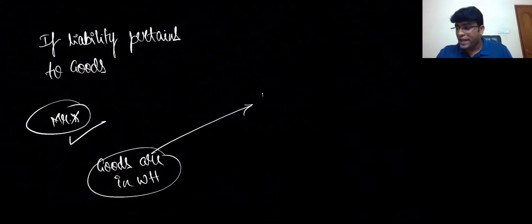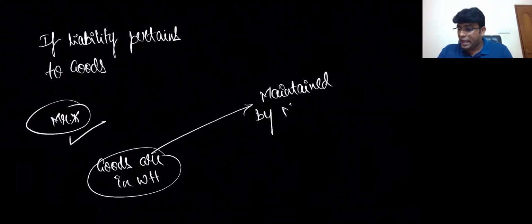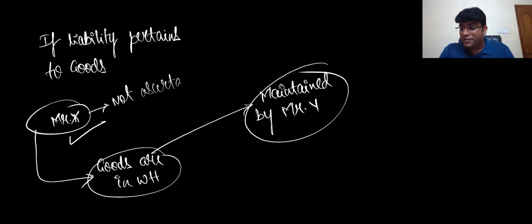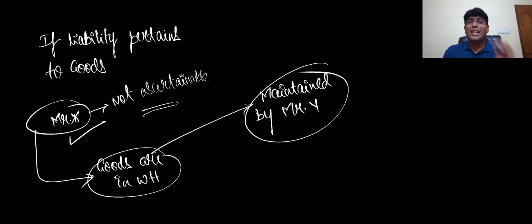The goods are in a warehouse, and this is maintained by Mr. Y. The goods are of X. Now, what the law is telling is that if the liability pertains to goods and X is not ascertainable, that means if the taxable person to whom the liability pertains is not ascertainable, then the person in charge.